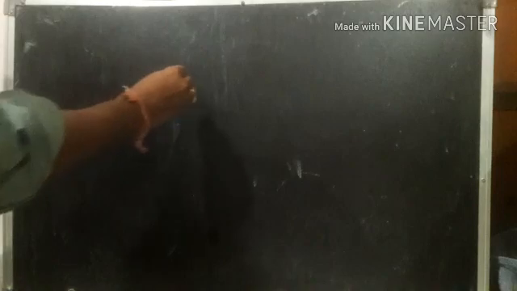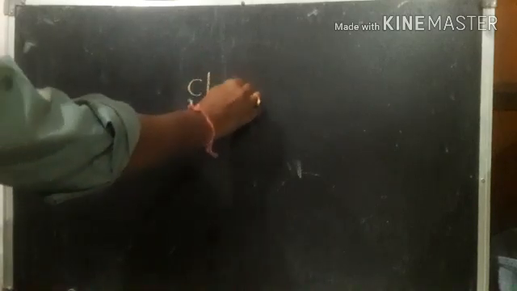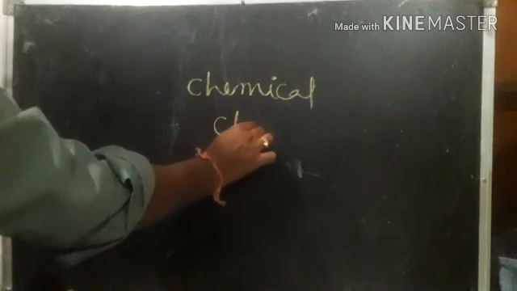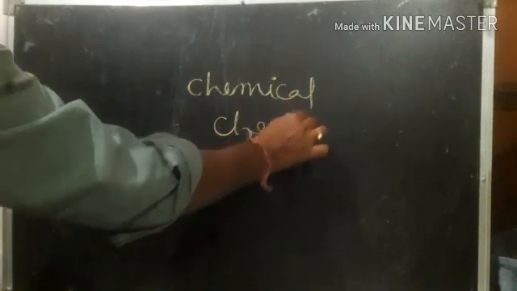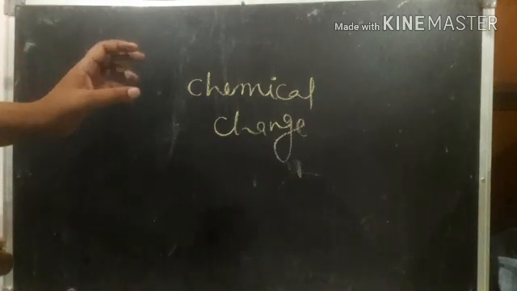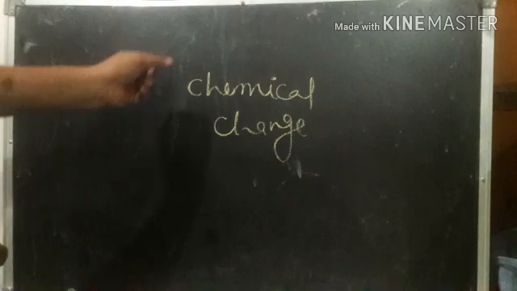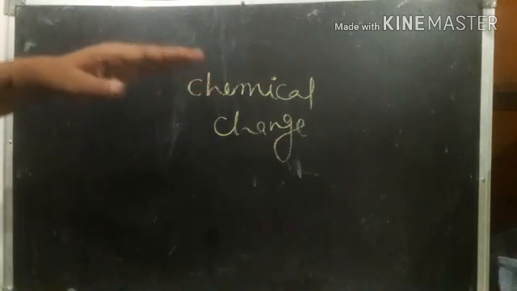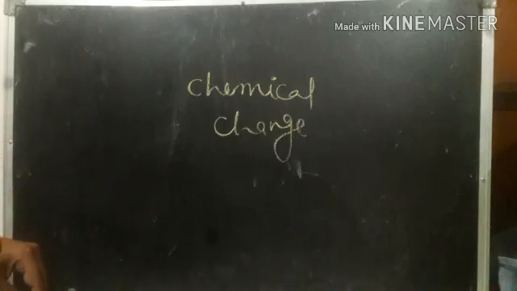In physical change no new substances are formed, whereas in chemical change there is a formation of new substance. So that is the difference between physical and chemical changes. Those changes in which new substances are formed are called chemical changes.